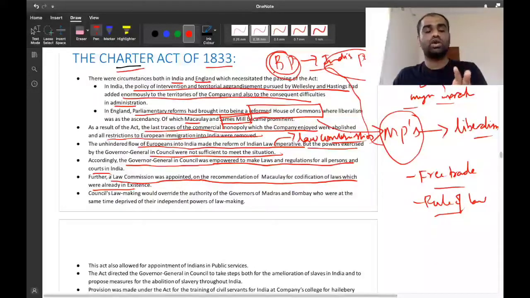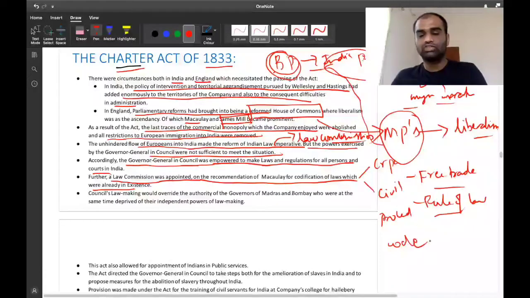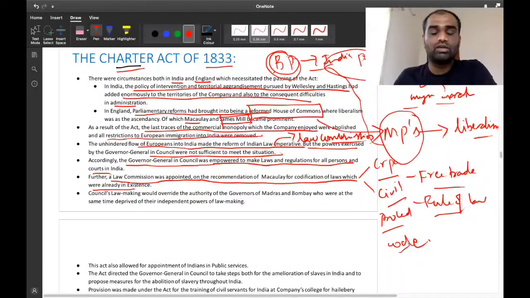This law commission codified Indian laws into the CrPC as well as the Civil Procedure Code. Clear? Criminal laws were codified into the CrPC, and civil laws were codified into the Civil Procedure Code. Thus, the Charter Act of 1833 marked the first instance where Britain tried to codify Indian laws. From then onwards, a Law Commission was regularly appointed.